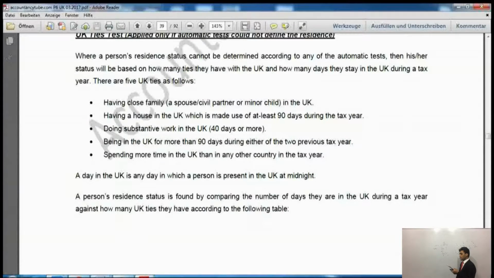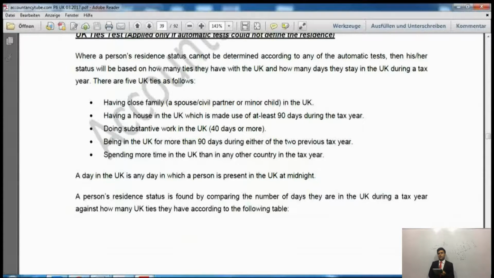As I said, you'll have to memorize these, because if you know these, the more likely you're going to secure some easy marks. Now there is a very strange rule in the UK. Although we know that this many days, that many days, 183 days, 16 days, 46 days, but what is a day in the UK? It says just beneath that, a day in the UK is any day in which a person is present at midnight in the UK.